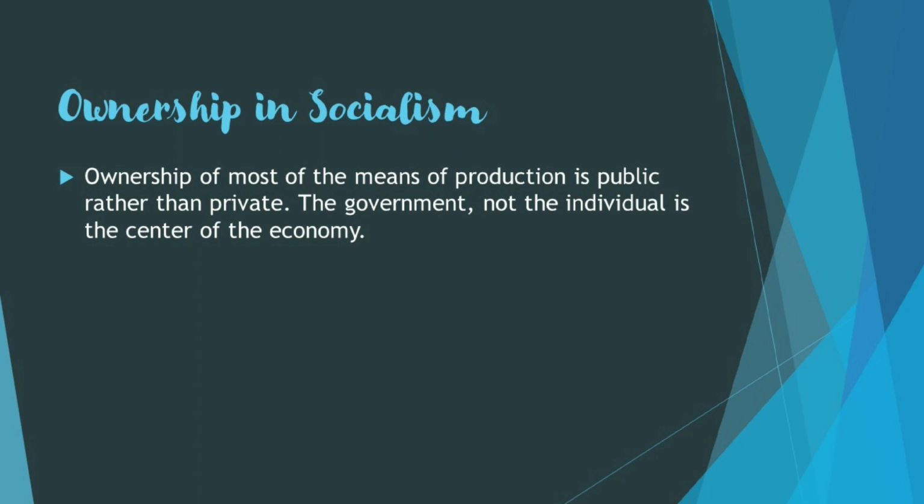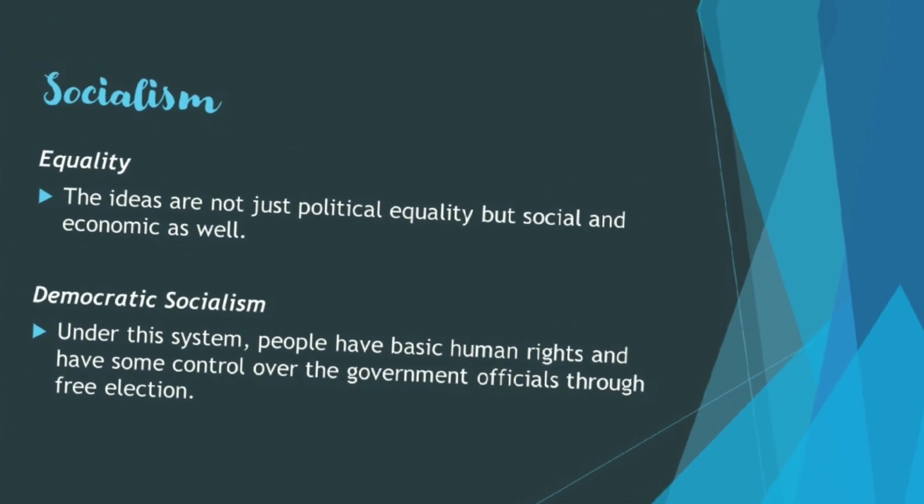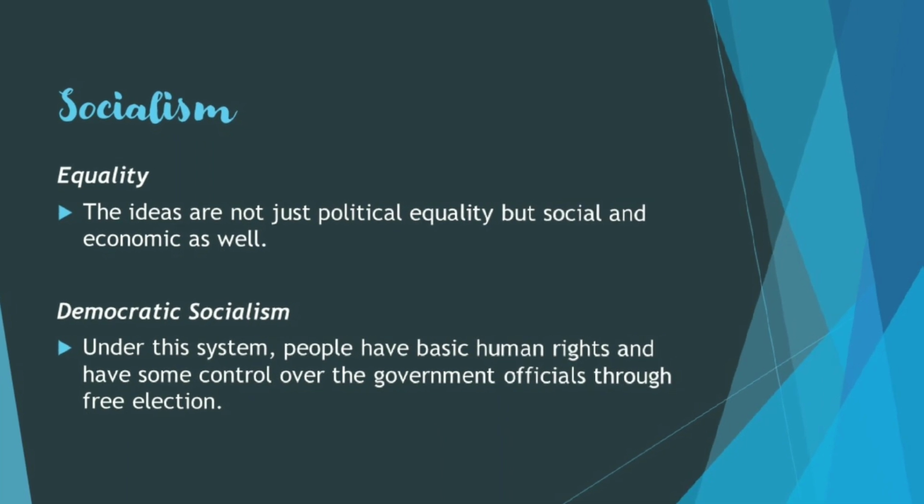Because socialism is a populist economic and political system based on public ownership of the means of production, those means include the machinery, tools, and factories used to produce goods that aim to directly satisfy human needs. Next one is equality.